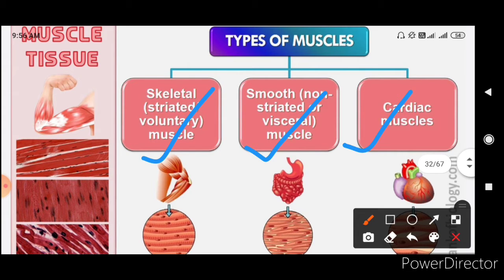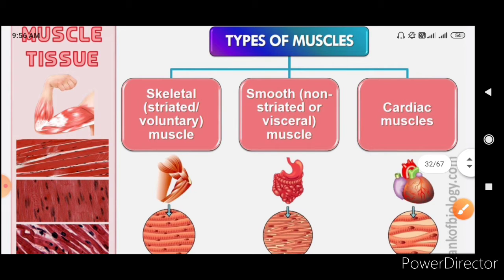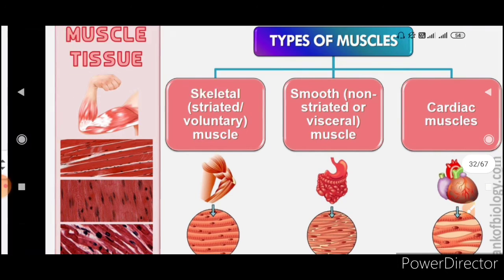In smooth muscles you will not see any striations, and these are the visceral muscles, and they are involuntary in function, as their movement cannot be controlled by your wish, like the digestive system and the excretory system, which all work on their own in our body. And the third one is the cardiac muscle, the specific type of muscle present in the heart. You can also see the three diagrams, and you can see the difference between them.